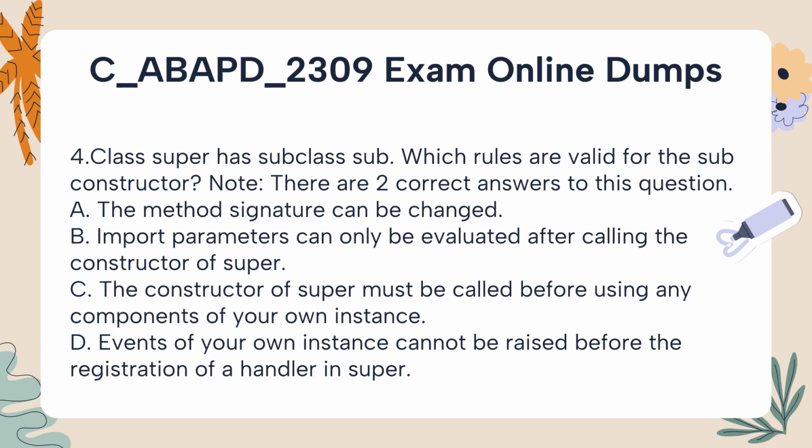4. Class super has subclass sub. Which rules are valid for the sub-constructor? Note: there are 2 correct answers to this question. A. The method signature can be changed. B. Import parameters can only be evaluated after calling the constructor of super. C. The constructor of super must be called before using any components of your own instance. D. Events of your own instance cannot be raised before the registration of a handler in super.